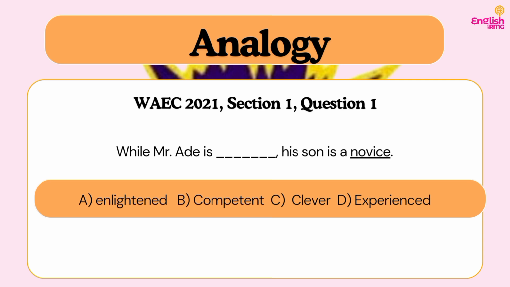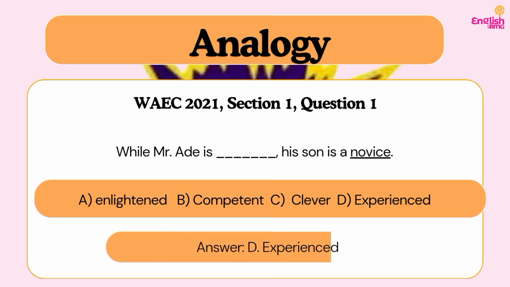So when someone is not a novice, does it mean that that person is enlightened? Most nearly opposite analogy. No, because when you're enlightened, it does not mean that you are no longer a novice. It does not mean that you are now a guru in that field. Do you understand? So B, competent, is closer, but let's consider other options. C, clever. D, experienced. So I would say that our answer is experienced, because the opposite of novice is what? When you are not new to something, then it means that you are experienced.